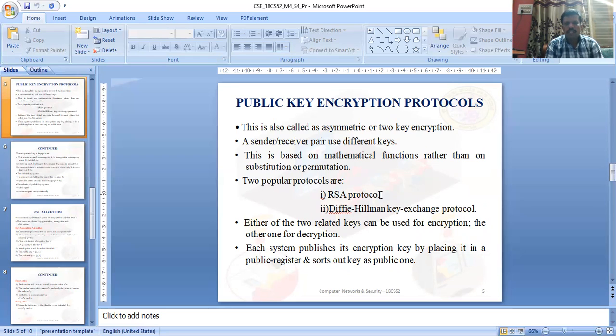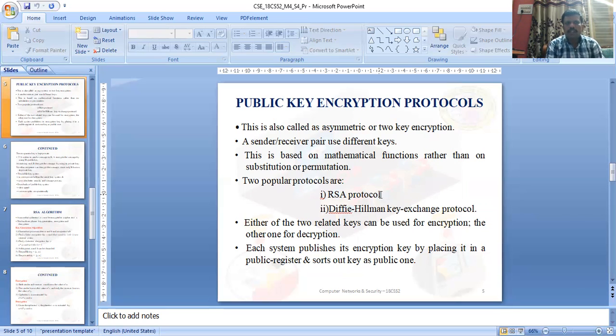Either of these two related keys can be used for encryption, and the other one for decryption. Normally a private key and public key pair is used. Each system publishes its encryption key and places it publicly. Each communicating party must register its public key in the key distribution center, also called the public register center, and store the key there as a public one.